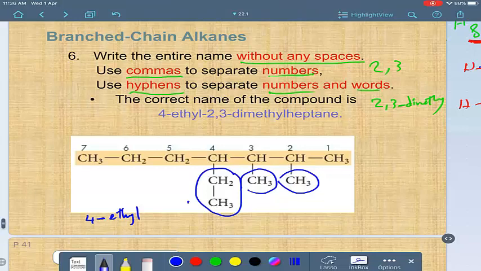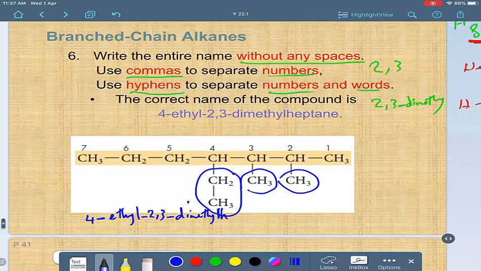then 2 and 3. I am writing numbers right now, so you have to make a hyphen like this. 2 comma 3 because a comma separates numbers from each other, then hyphen, dimethyl, then the parent alkane, which is heptane, without any space.